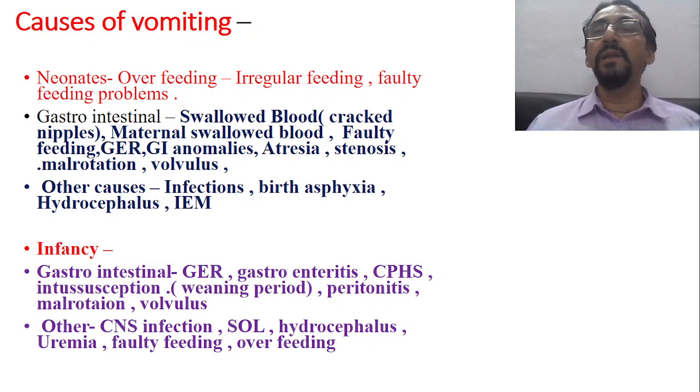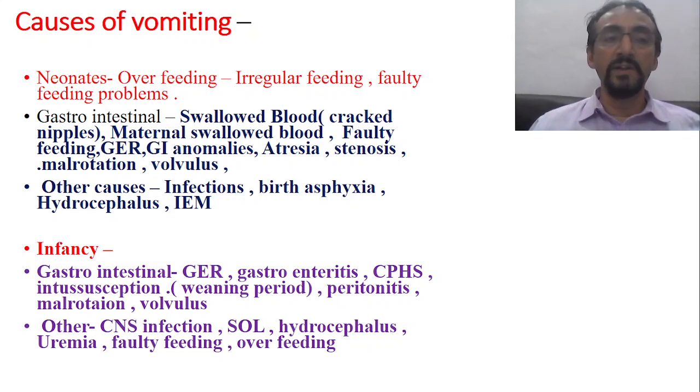Then irregular feeding is also one of the causes. That means you are giving only foremilk and not giving the mid milk and hind milk, or irregular timings, or sometimes a faulty way of feeding. So these are some of the very common causes of vomiting in the newborn period, especially in neonates.